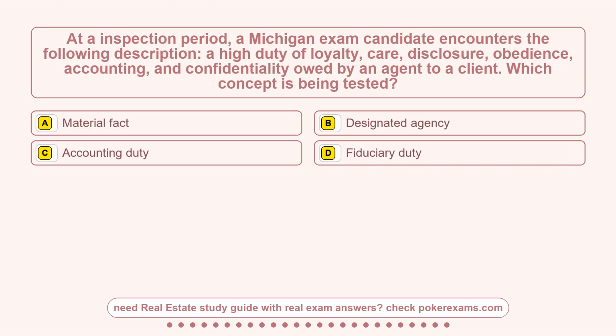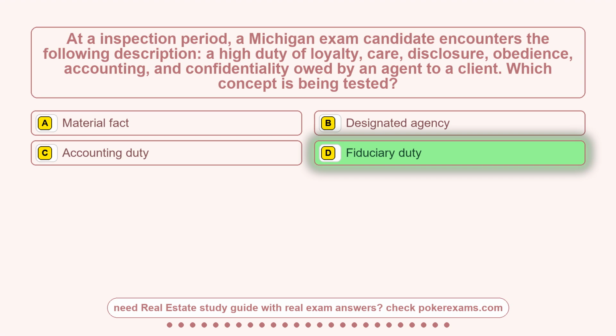Question 11. At an inspection period, a Michigan exam candidate encounters the following description: a high duty of loyalty, care, disclosure, obedience, accounting, and confidentiality owed by an agent to a client. Which concept is being tested? Option A, material fact. Option B, designated agency. Option C, accounting duty. Option D, fiduciary duty. The correct answer is option D.